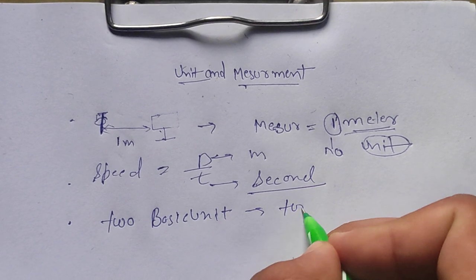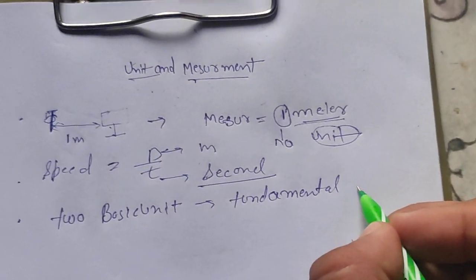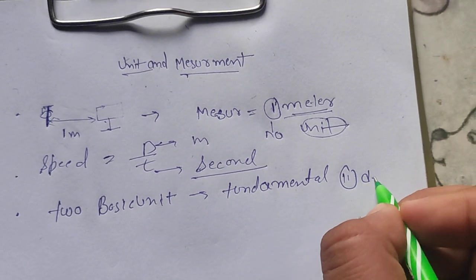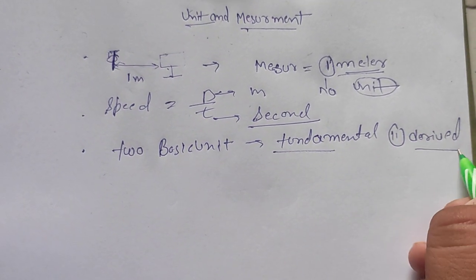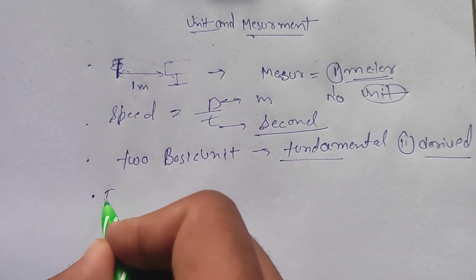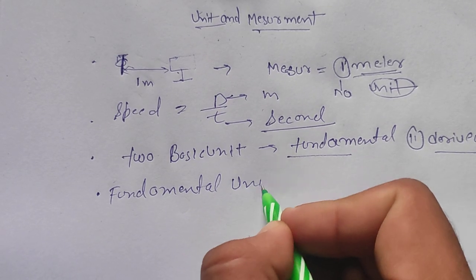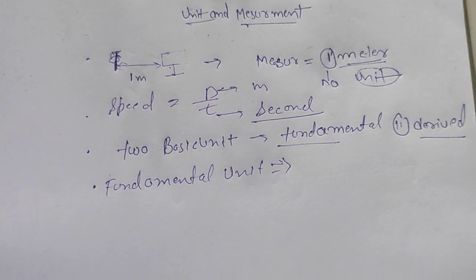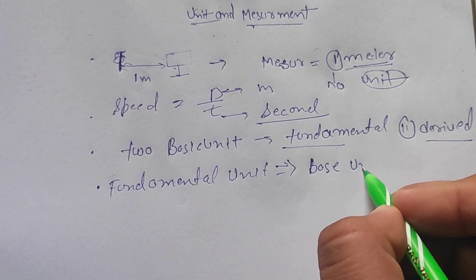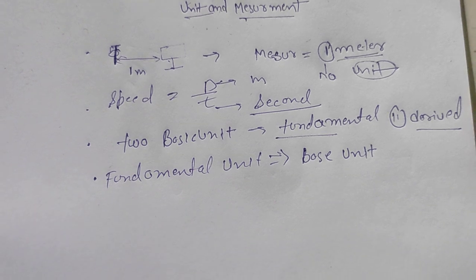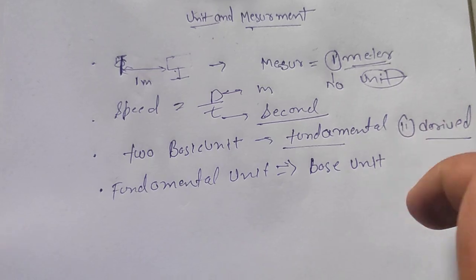So we have two basic kinds of units. First is fundamental, and the second is derived unit. Now let's understand what fundamental and derived are. Fundamental units are basically called base units. Base units are like the actual units, and all the other units are derived from those.